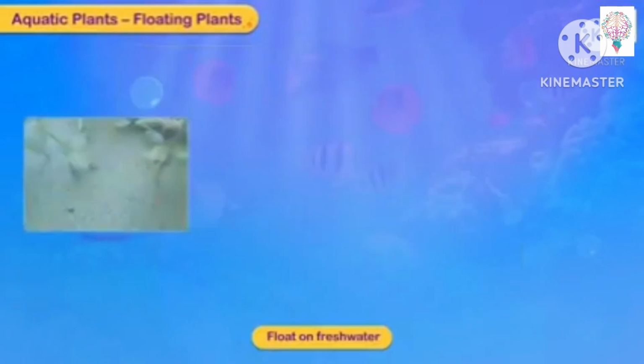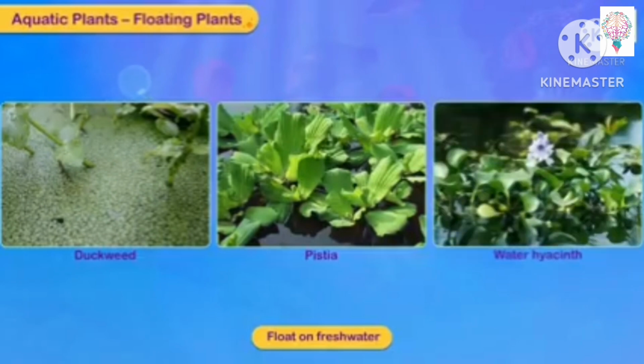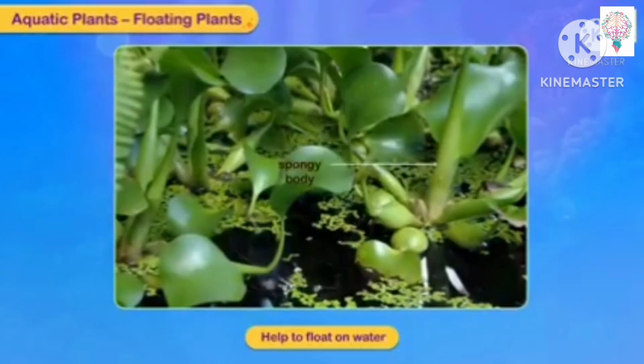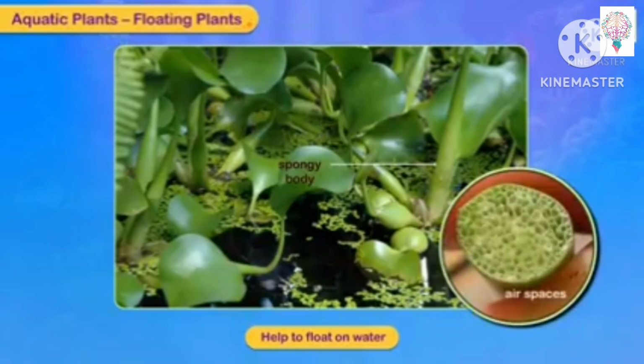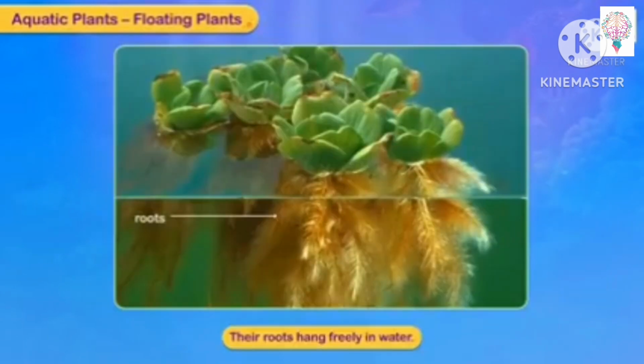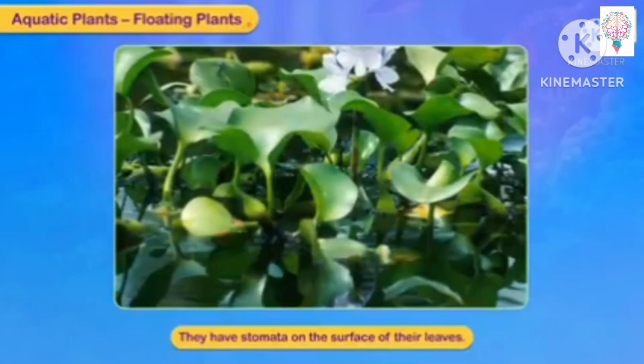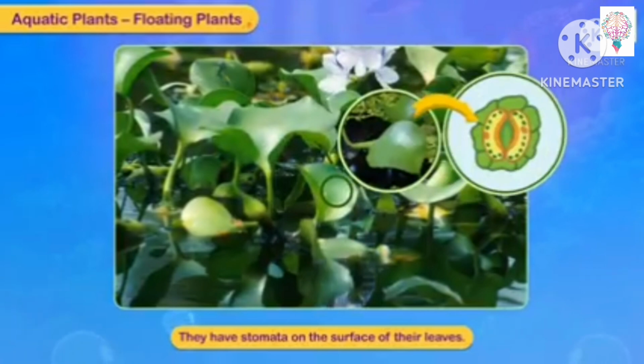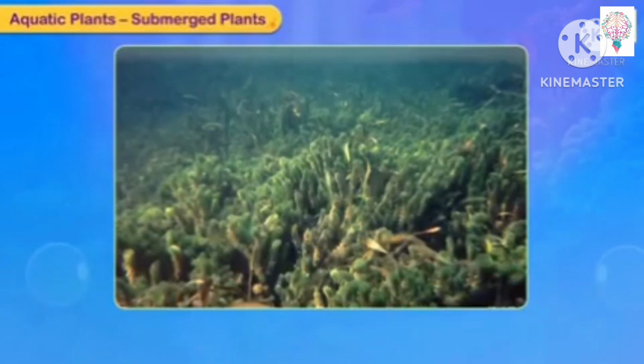Floating plants like duckweed, pistia and water hyacinth will be floating on fresh water. Especially in the pond or lake, you can see this. These will help to float on water, that is air spaces. The stem will be a spongy body, because of that the air will be filled and they will be helping the plants to move. Roots will be loose. They have stomata on the surface of their leaves, that is above, because below it will be touching the water.